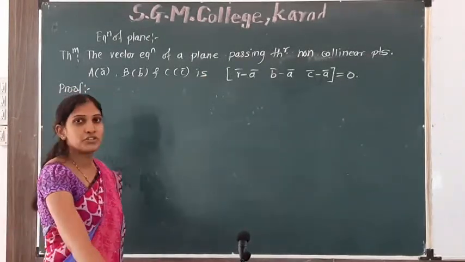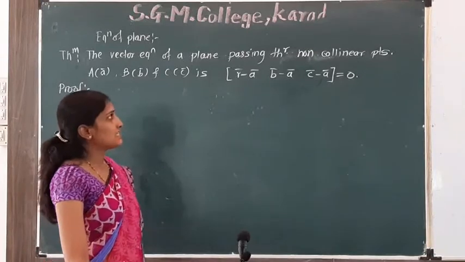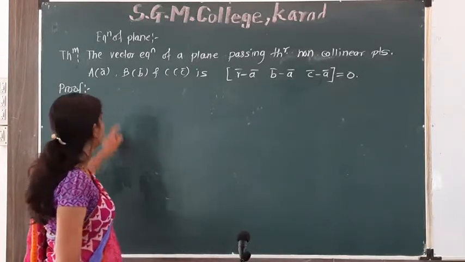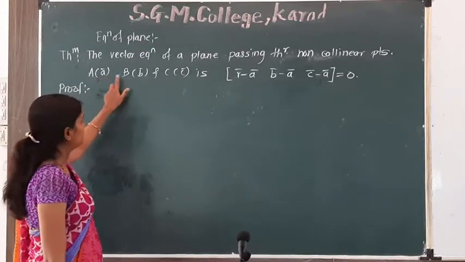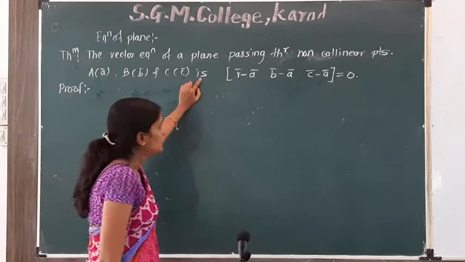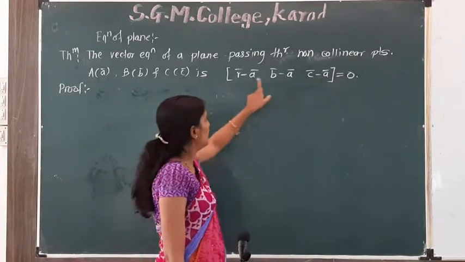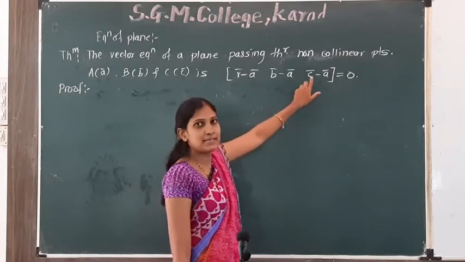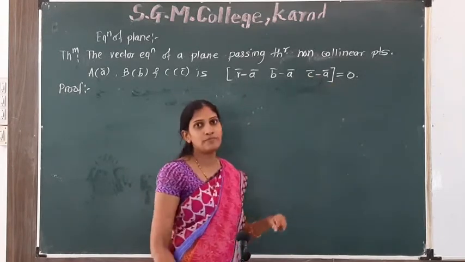The vector equation of a plane passing through non-collinear points A of A bar, B of B bar and C of C bar is the box product of R bar minus A bar, B bar minus A bar, C bar minus A bar is equal to 0.